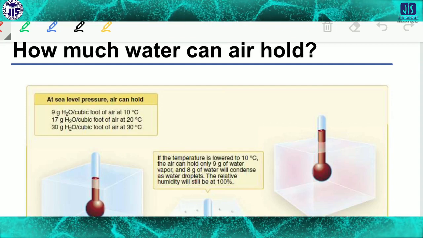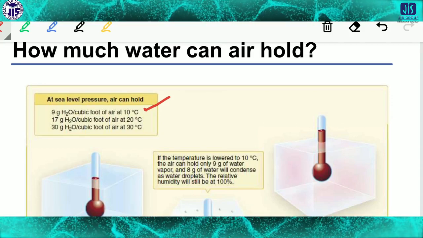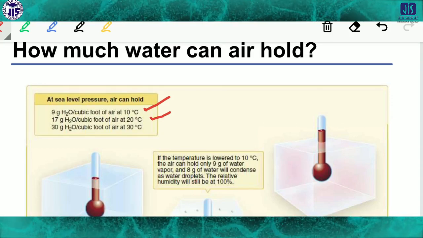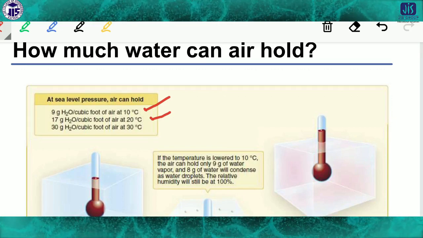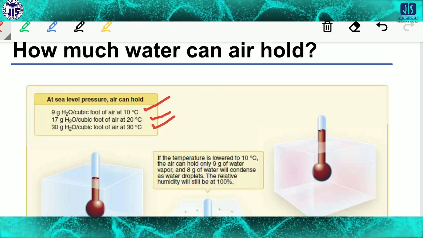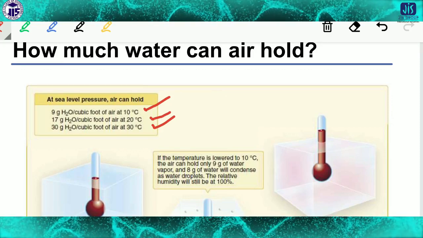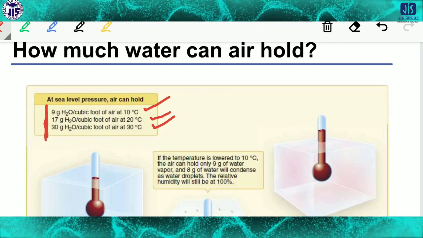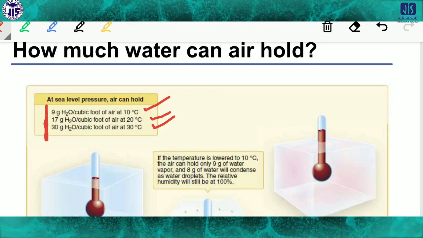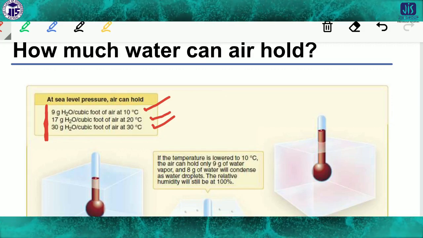At 10 degrees C, this is 9 gram H2O per cubic foot. At 20 degrees C, 17 gram, and at 30 degrees C, 30 gram. Look what I told you, with increasing temperature the air expands. So that's why, look here, 9, 17, 30, the amount of moisture is increasing.